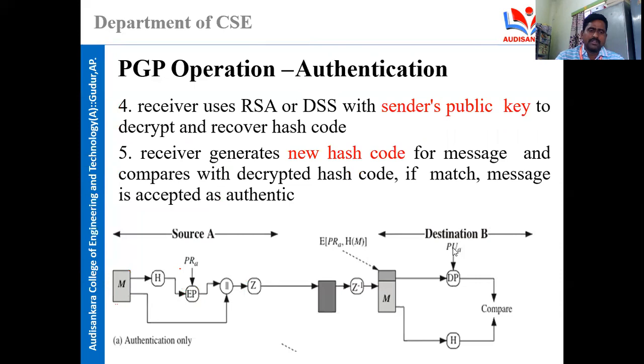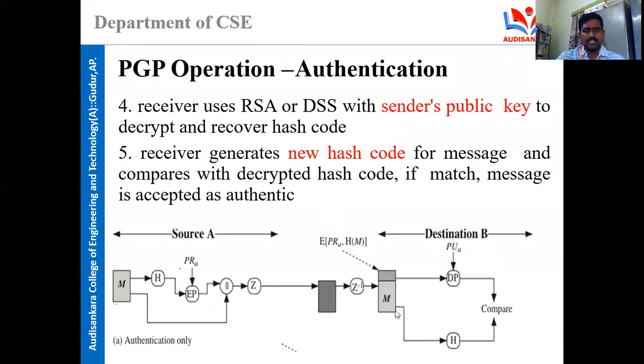At the sender side, the private key was used for performing the encryption, so to perform the decryption, the same user's public key has to be used. At the source, the sender's private key was used. Now in the decryption process, we use the sender's public key to decrypt and recover the hash code. So here it was decrypted and we got the hash code.